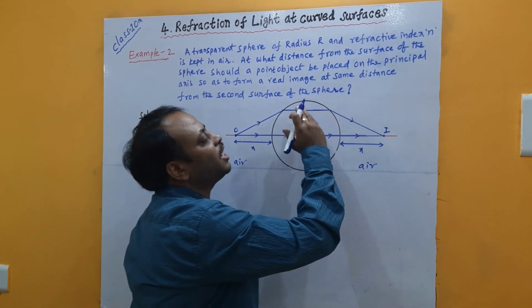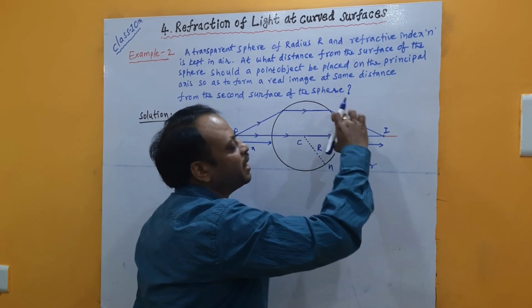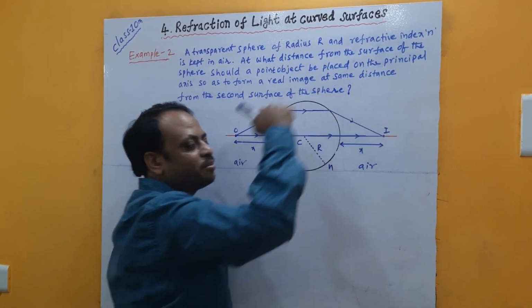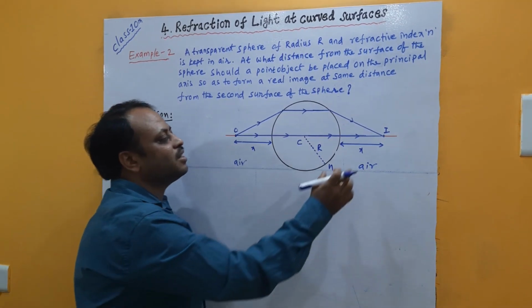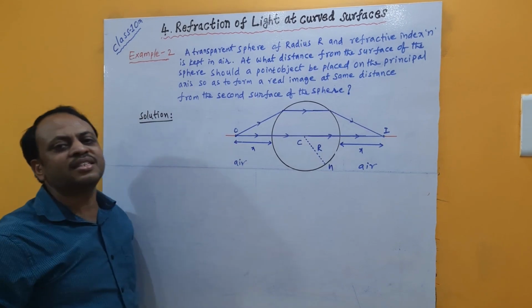Then again, while emitting out of the sphere at whichever height it is touching, at the same height it should come out. By undergoing the change in its path, however the way it went up, the same way if it comes down, then only there is a chance to meet the light ray at the same distance x as that of the object, which is at a distance x.